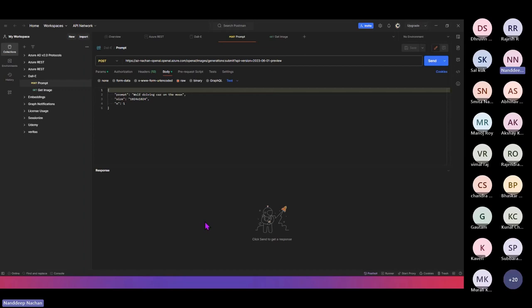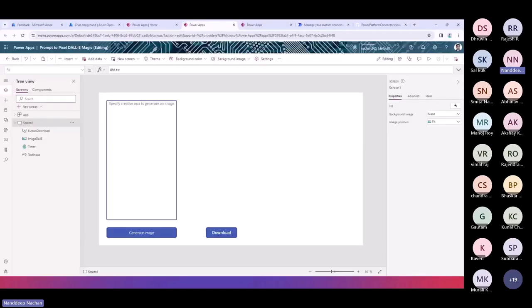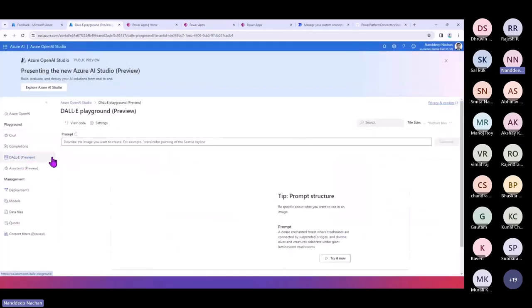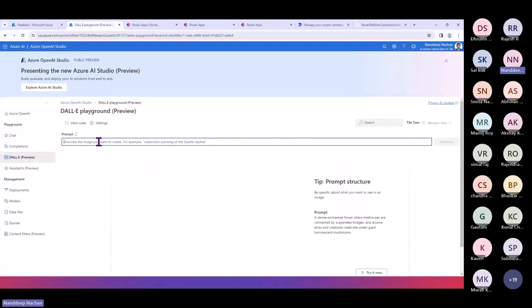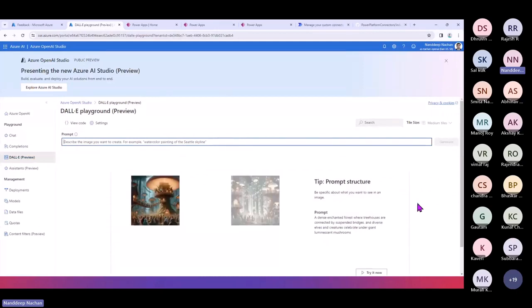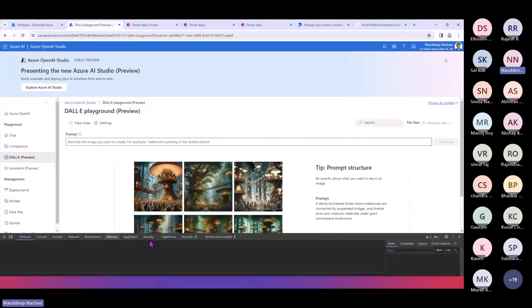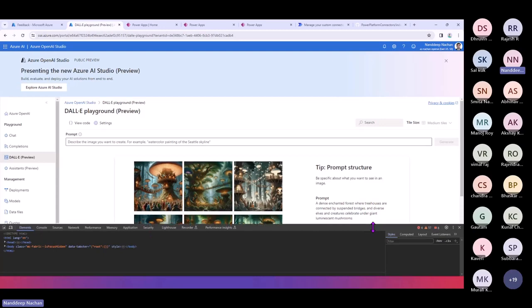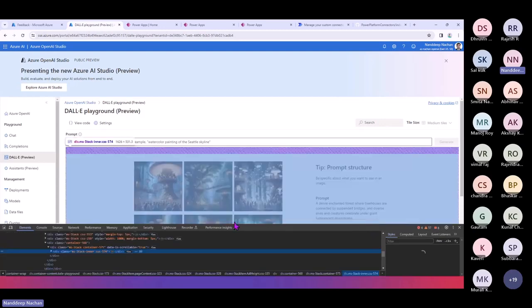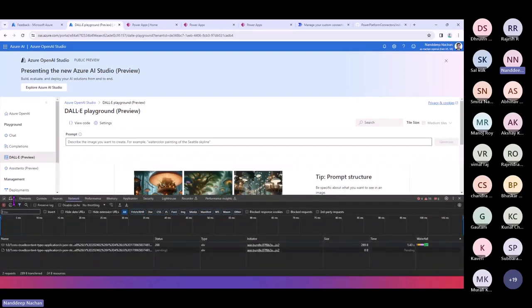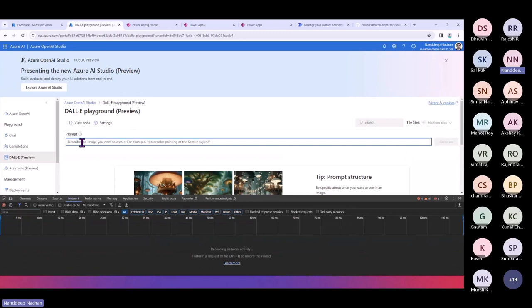So for example, when you go to the Azure OpenAI to create the images, let's say I quickly go back to DALL-E, which is in the preview, and here I ask it to generate some images. While it is generating the images, let me go into the inspect mode, because I like to go into the details of what is happening in the network tab where the requests are going through. From here you should be able to see where all those requests are going through. Okay, so I will just say monkey eating banana.